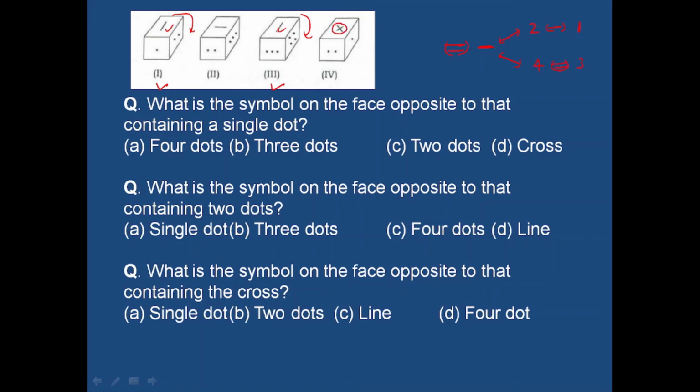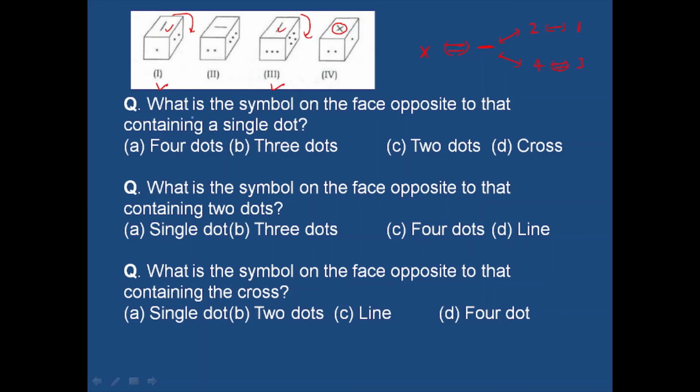This symbol is not shown. So the symbol that appears on both positions and the symbol which does not appear on both positions are opposite to each other. The line will be opposite to the cross.